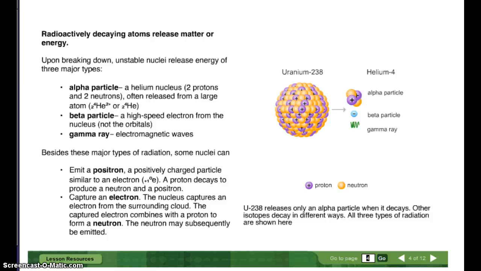A proton decays to produce a neutron and a positron. A nucleus can also capture an electron. The nucleus captures an electron from the surrounding cloud or orbitals. The captured electron combines with a proton to form a neutron. The neutron may subsequently be emitted.